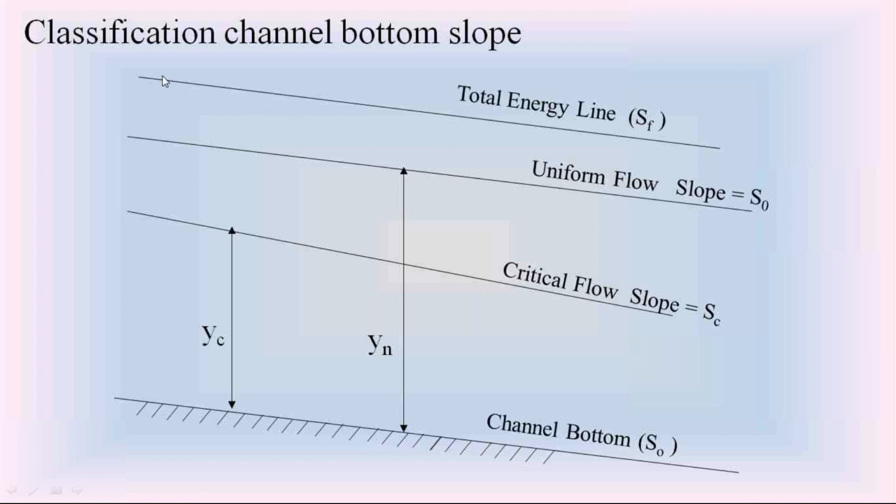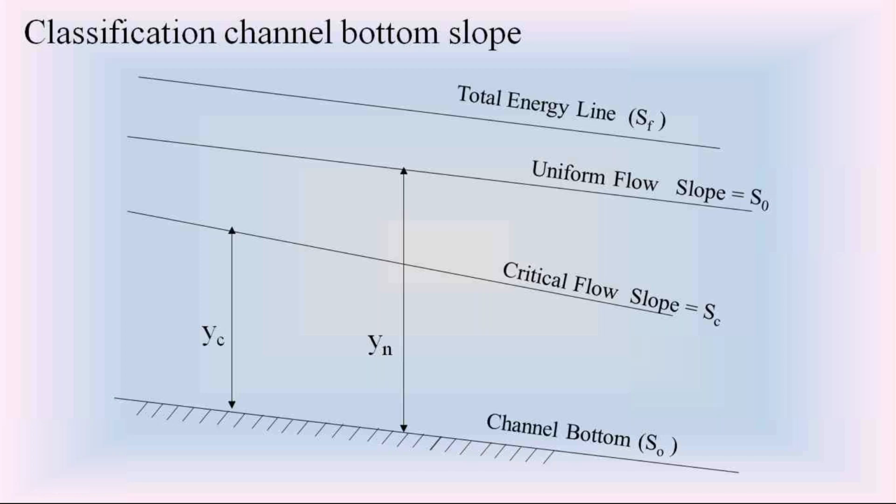Then followed by the total energy line in the open channel with slope SF. So we are going to discuss the different types of channel bottom slopes. The channel bottom slopes are classified into different types based on the critical water surface profile having the slope SC. By using this critical water surface profile, we are going to classify the channel bottom slope into different categories.